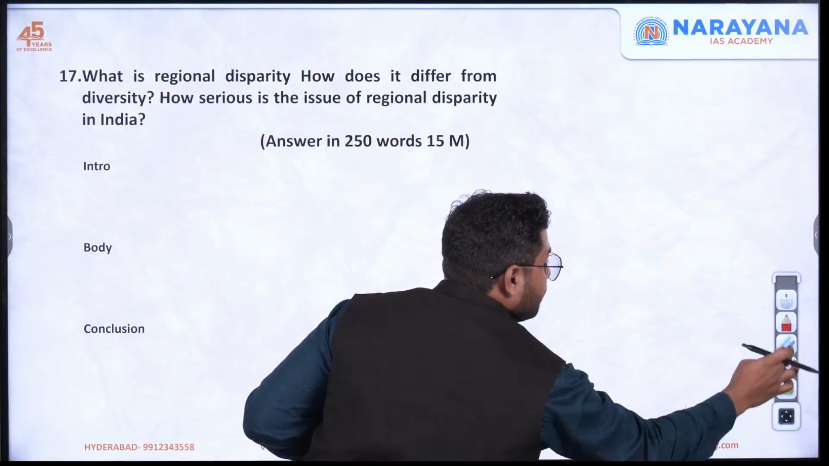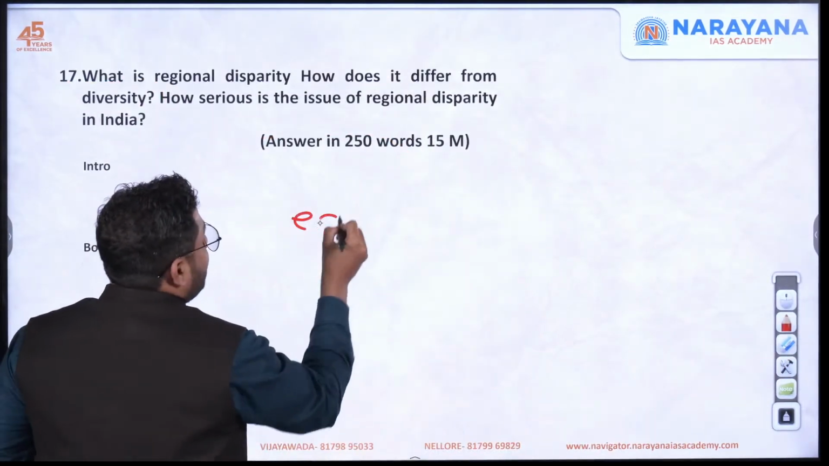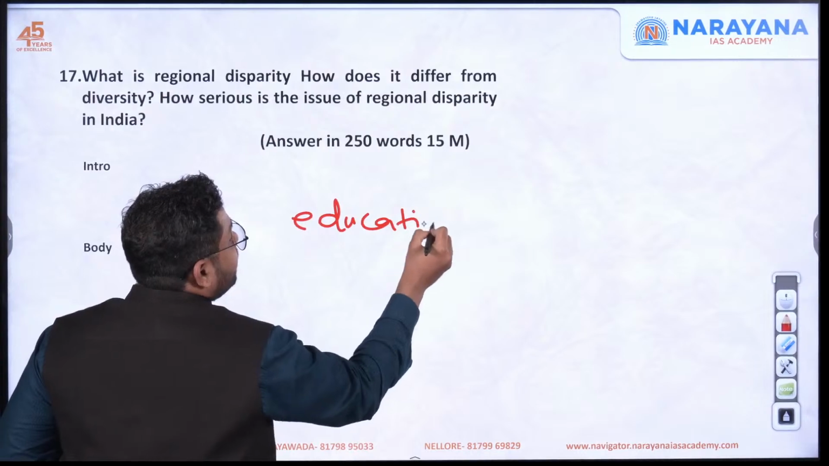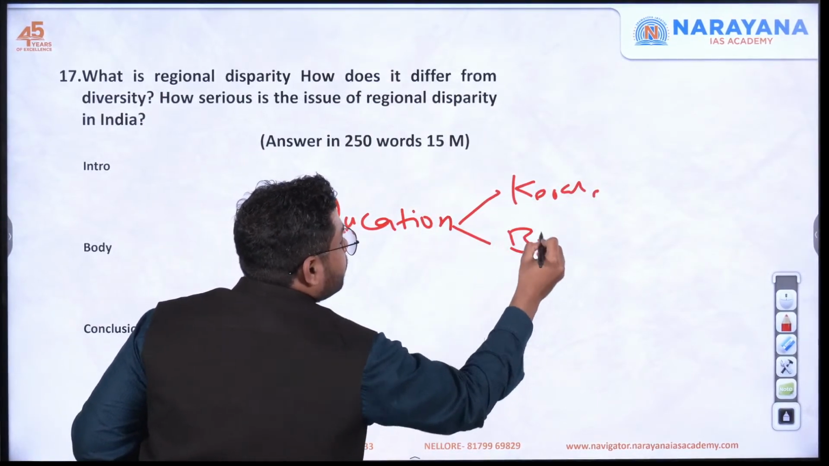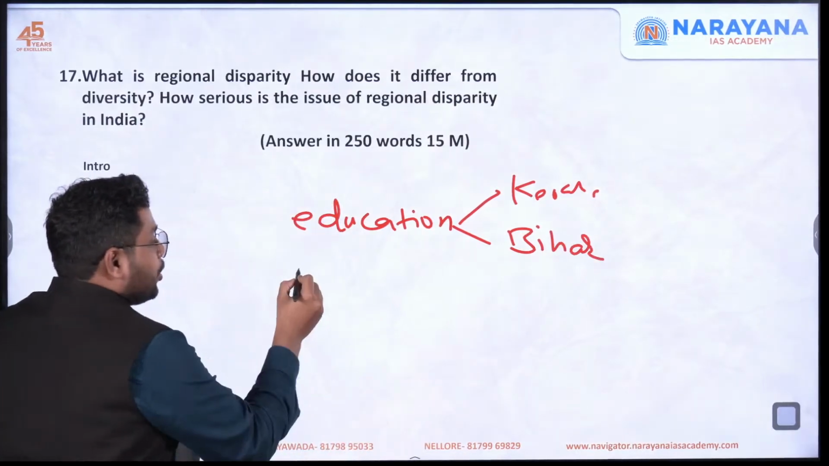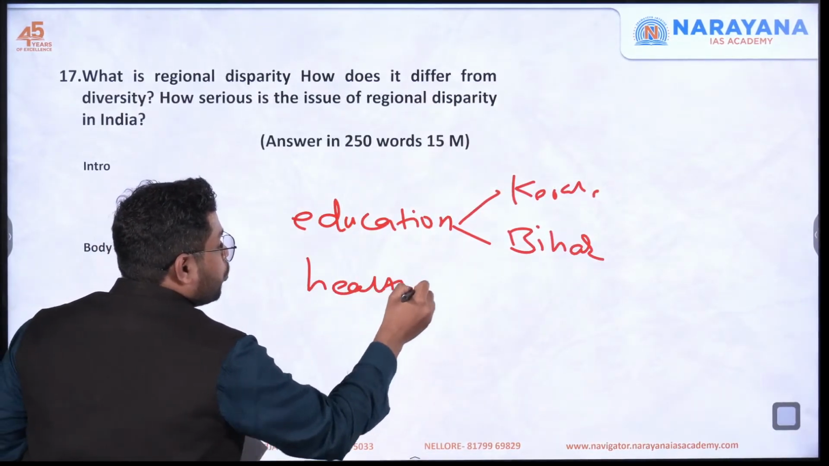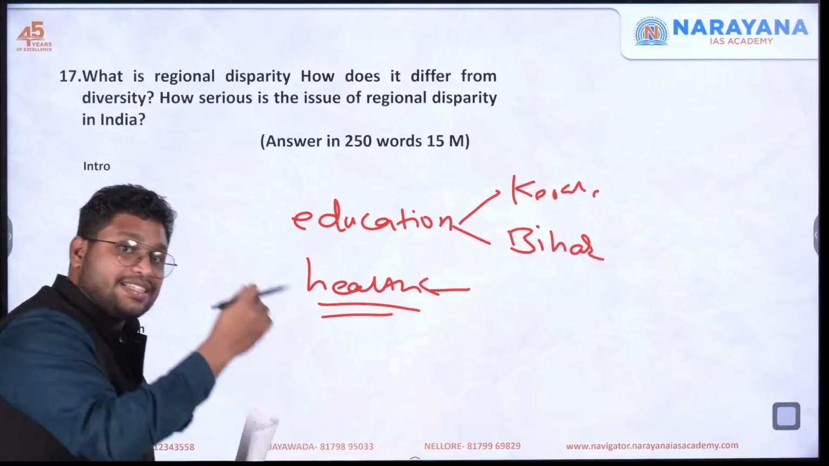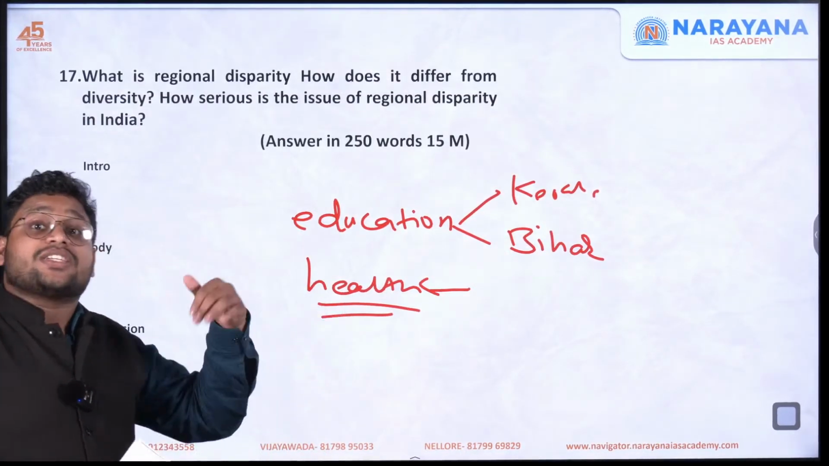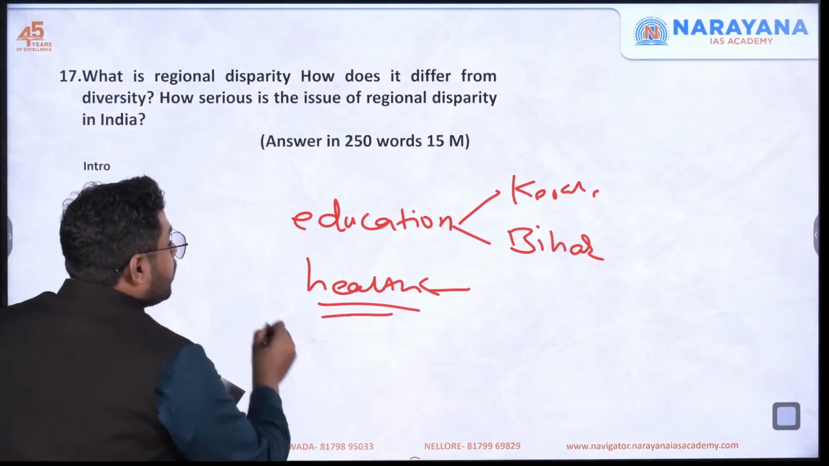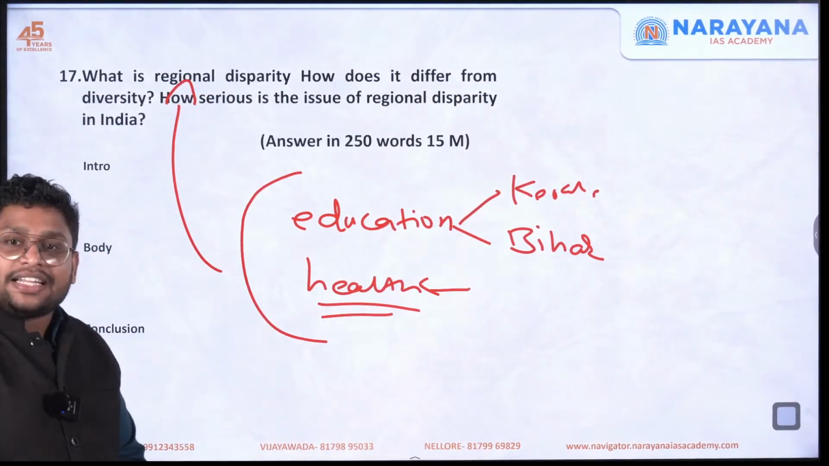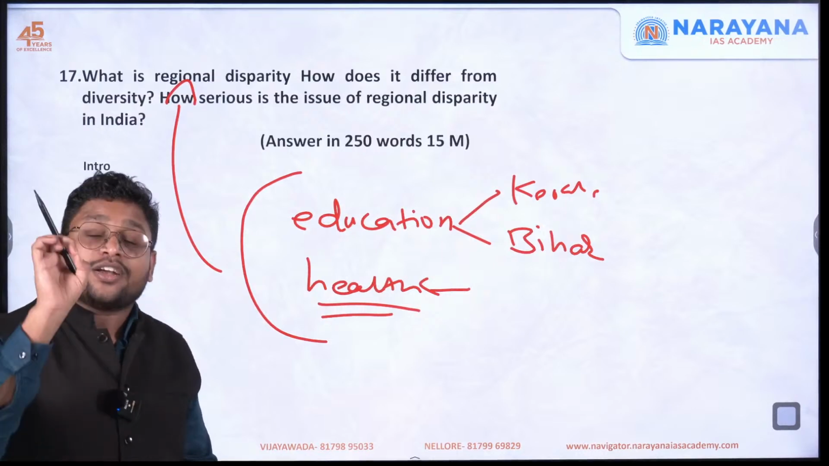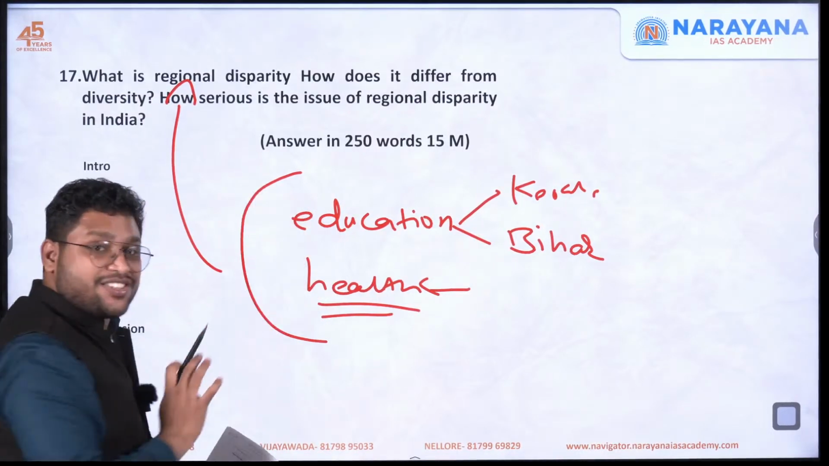For example, you can show the level of education or literacy, give example of Kerala and then give example of Bihar to show the differences. You can talk about healthcare sector also. You'll see that in western and southern part of India, healthcare is relatively better. So all these angles you have to show and say that there is regional disparity in India, and it is a negative thing. Obviously, it's a very serious issue.